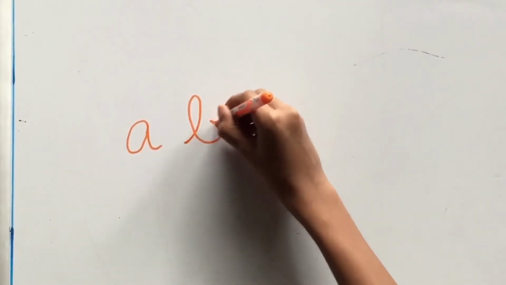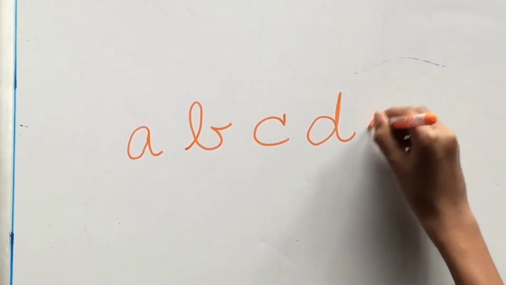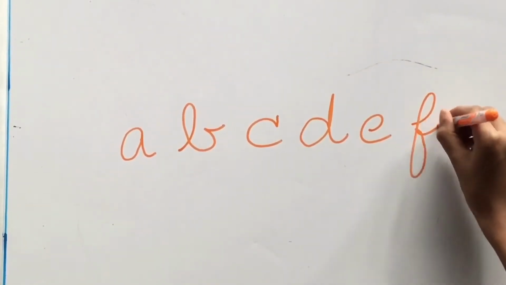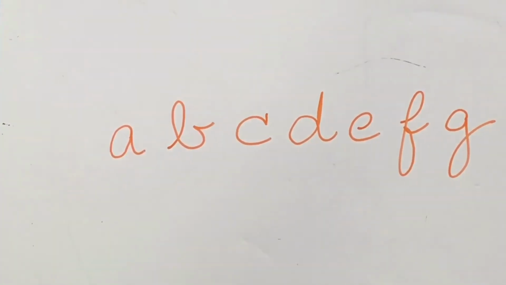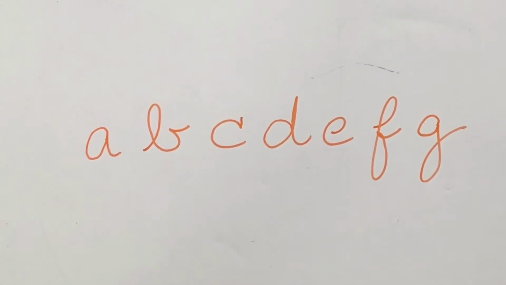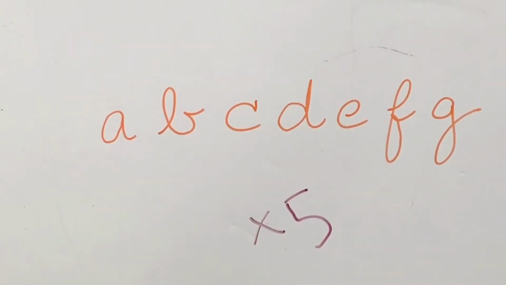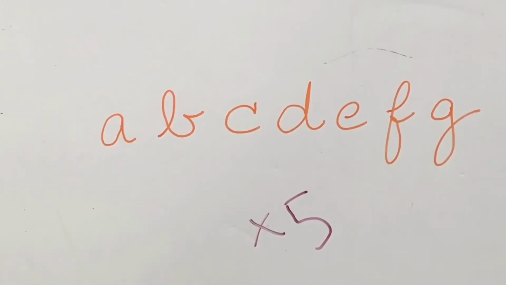So we have the letters A, B, C, D, E, F, and G. Now I want you to copy each letter at least 5 times or until you know you're ready with them. So A 5 times, B 5 times, and so on.